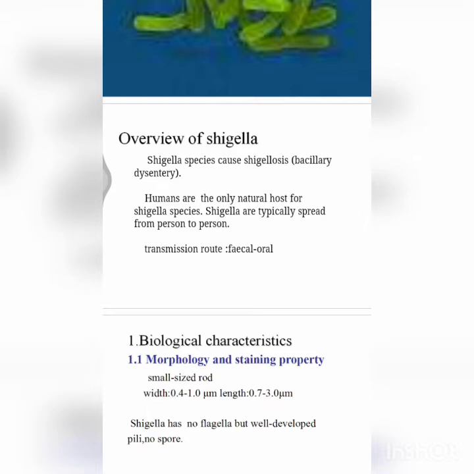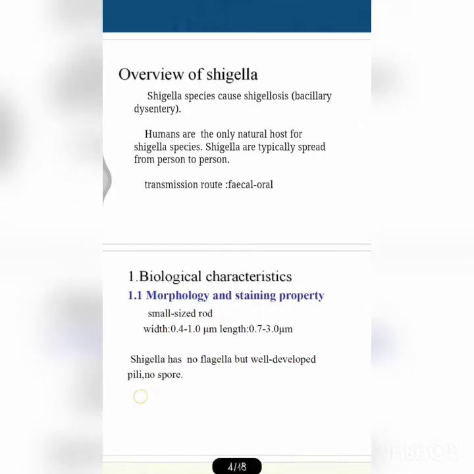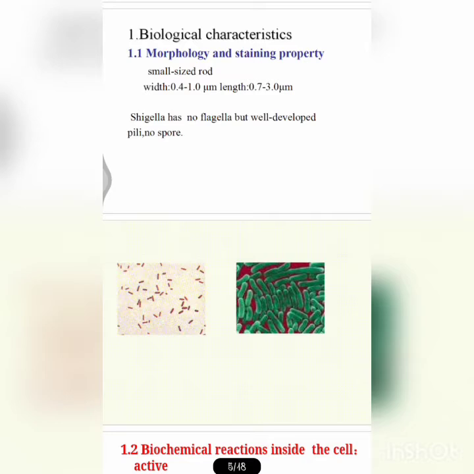Coming to the biological characteristics, they are gram-negative bacilli, non-motile, non-sporing, non-capsulated, and some strains may possess fimbriae. Actually, they are non-motile, but sometimes some species may have fimbriae, especially of type 1. They are small rod-shaped bacteria. Here you can see they have no capsules, are non-sporing, some may have fimbriae, and are rod shaped.